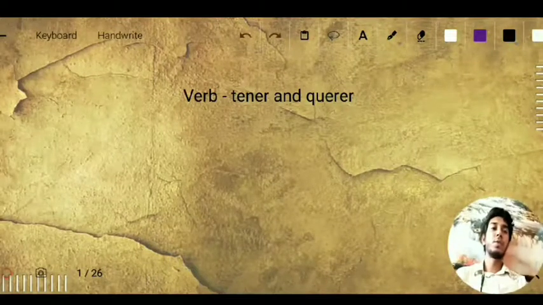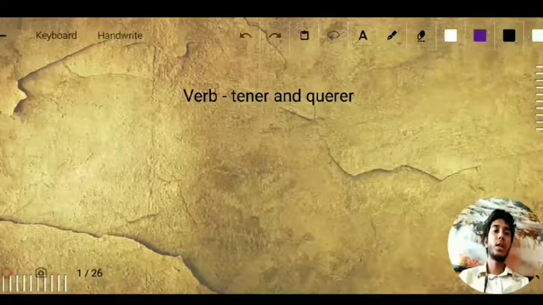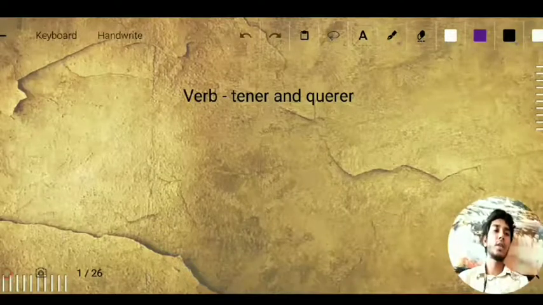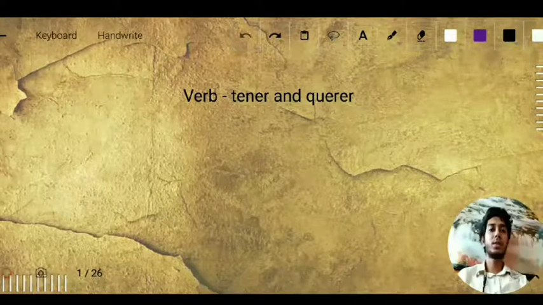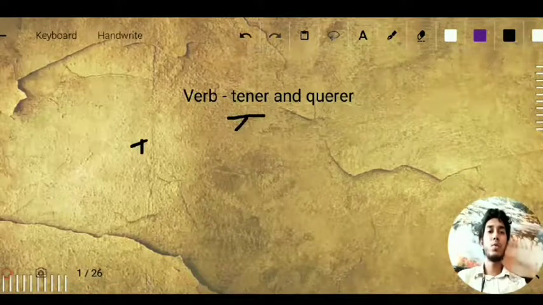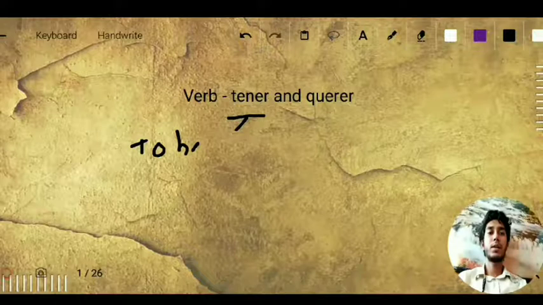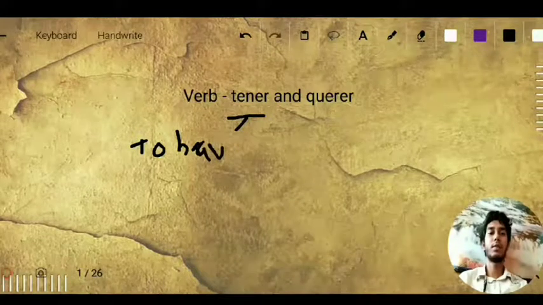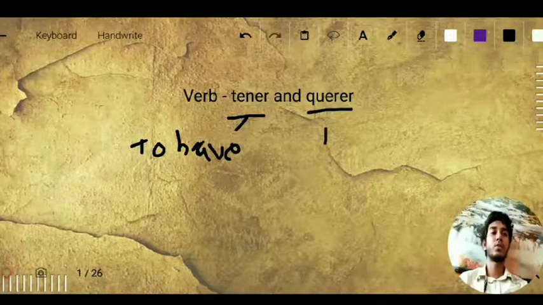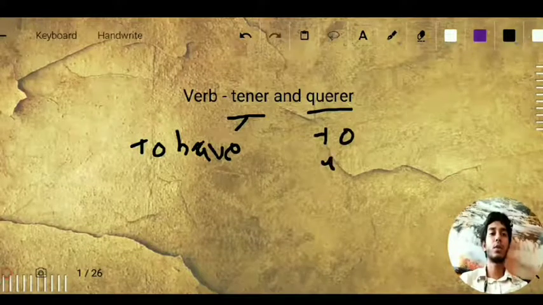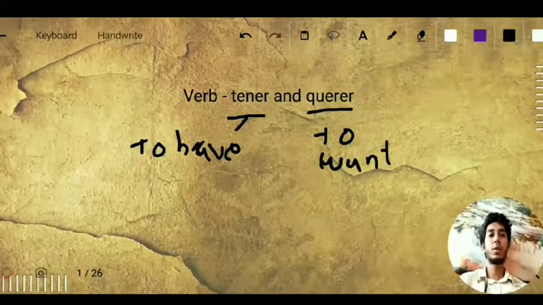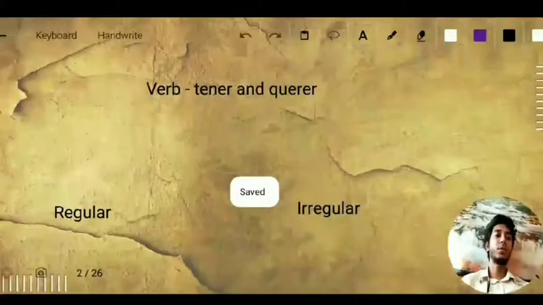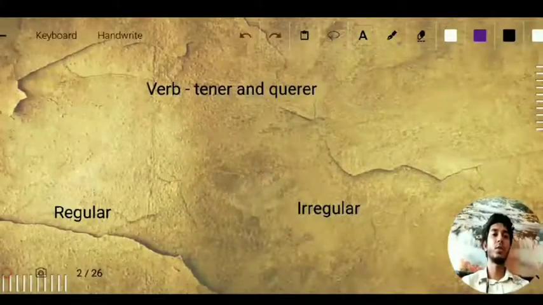The first verb is tener and querer. So in this lesson, I will cover tener and querer. The word tener means to have, H-A-V-E, have, and querer means to want, W-A-N-T, want. Now, first of all, I'm going to give you a short introduction on verbs.